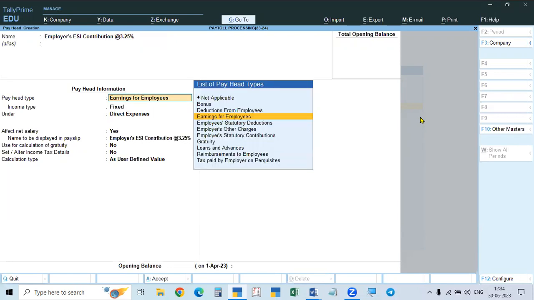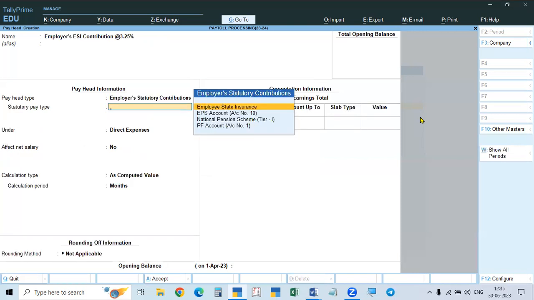Okay. And here, it is not earning to the employee, not paid to the employee, and not deducted from the employee. This is contributed by the employer under the rule. See, the employee's statutory deduction is deducted from salary. Here, it is the employer's statutory obligation to contribute, so it is called the employer's statutory contribution.